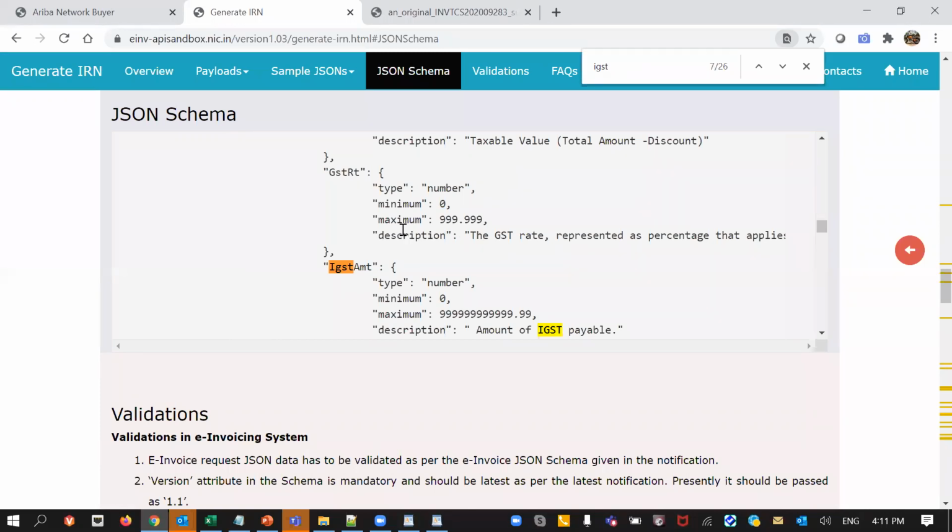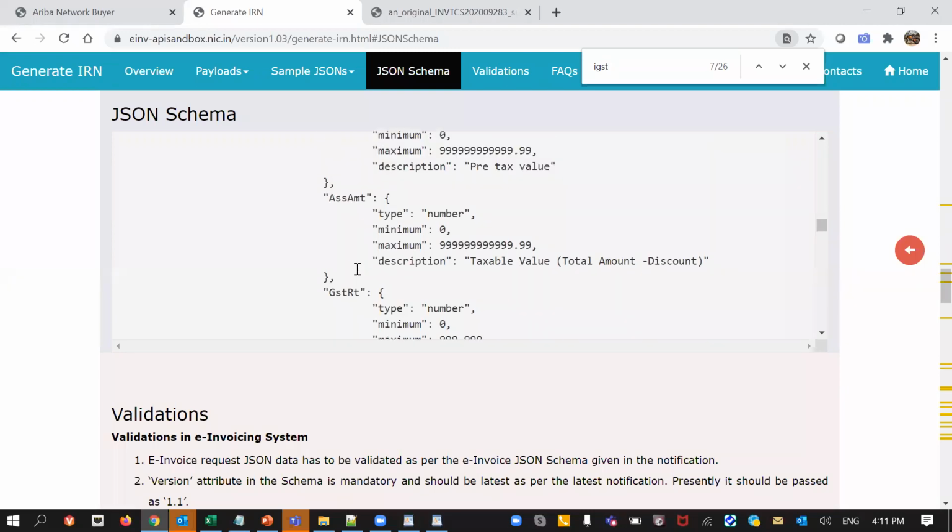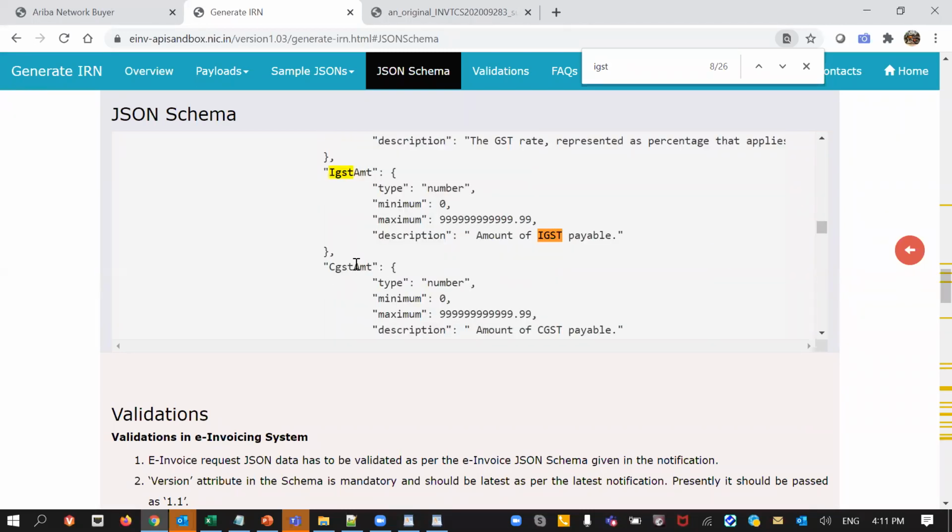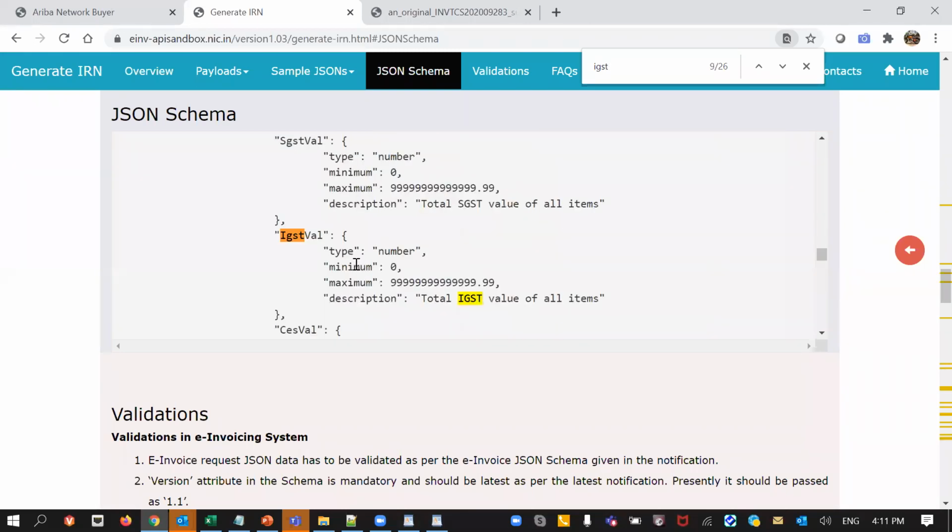For example, it says IGST amount, the amount associated with it. There are two parts here. One is when we are aggregating all the IGST values, it is the total IGST value of all the items. If it is the IGST at each item level, it is mentioned as IGST AMT.